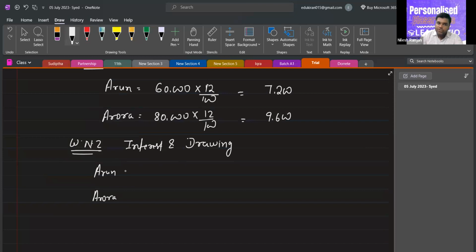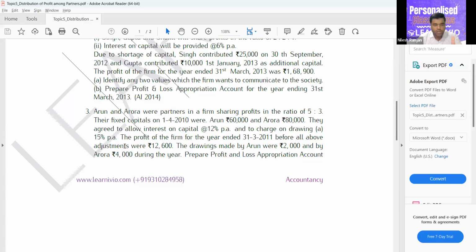Now, for calculation of 6 months, we have to see one more thing: the interest rate, this 15%, should be along with per annum. If it is not written, that is, only 15%, not per annum, then we will calculate 2000 into 15%, and we don't have to consider the 6-month concept.